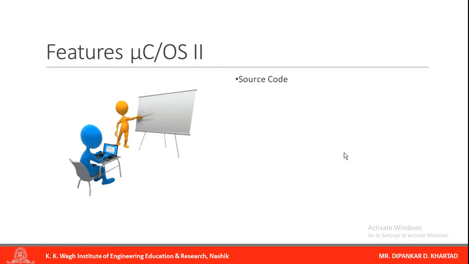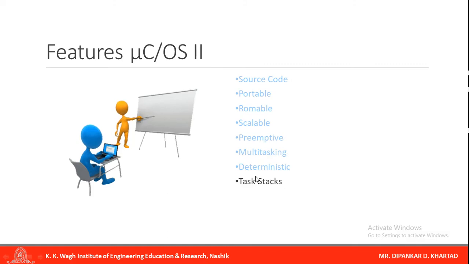First one is source code. Second is portable. Third, roamable. Then scalable. Then preemptive. This is the major one. Preemptive multitasking is one feature. Deterministic.